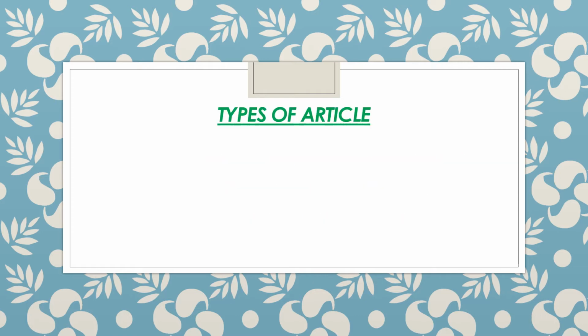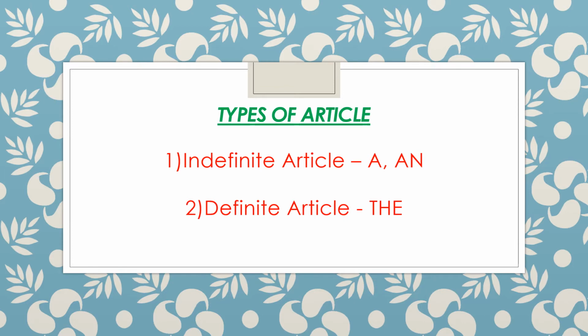Now see what are the types of article. There are two types of article. First is indefinite article, and in indefinite article we use a and an. Second is definite article, and in this category we take the.